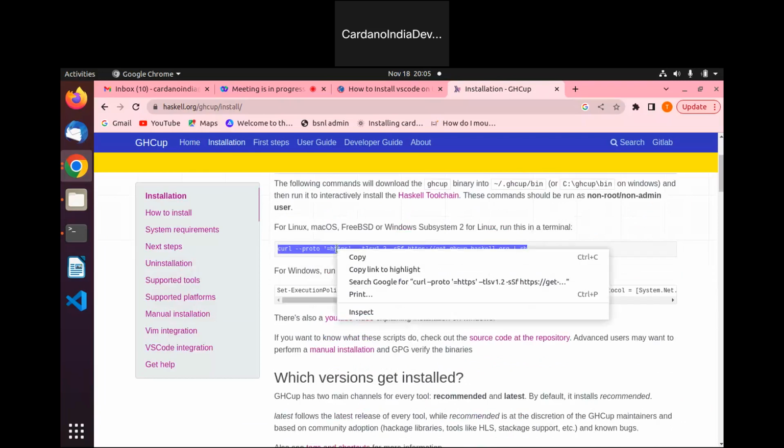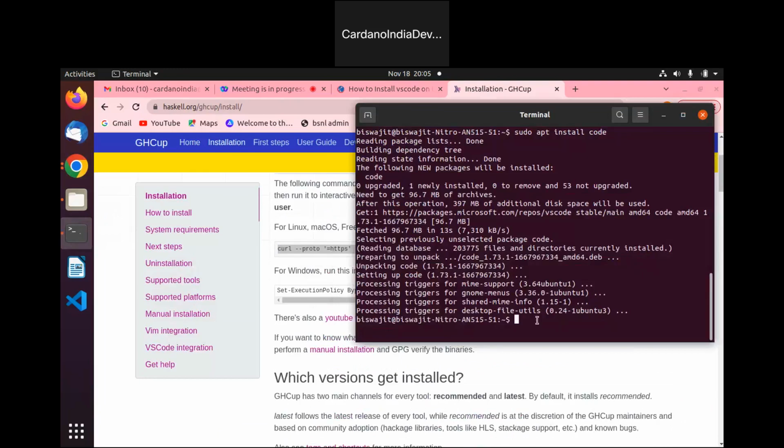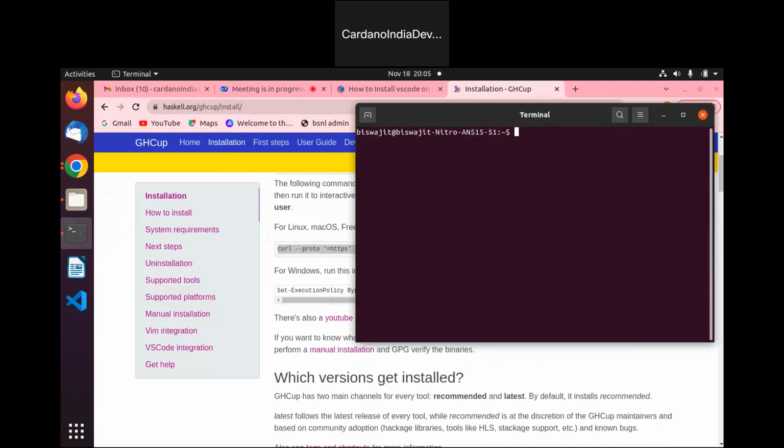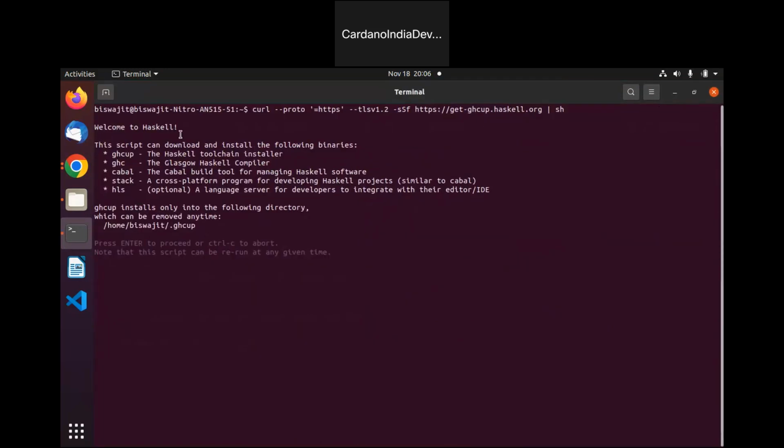Okay. So let me copy this one. Go to my terminal. Let's clear it. Paste it. Click on enter. So when you click on enter, it will give you a welcome to Haskell message, some of the scripts, and it will ask you to press enter.